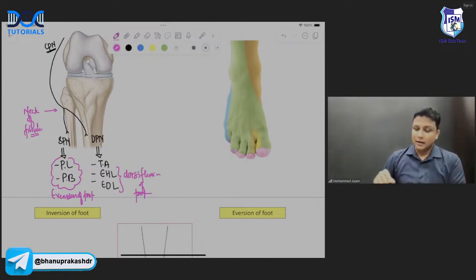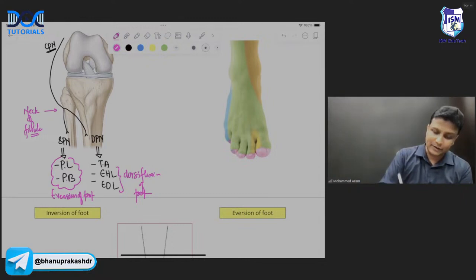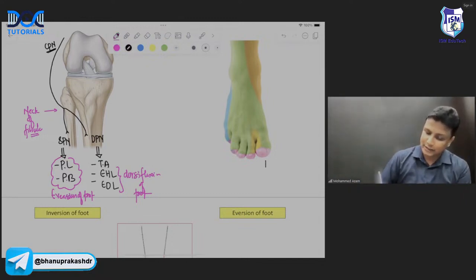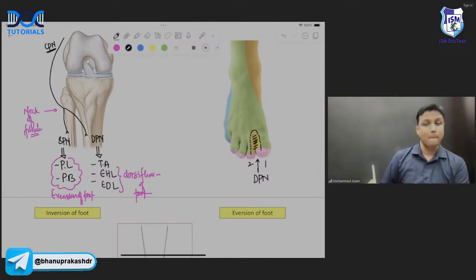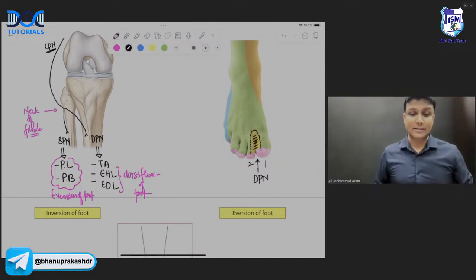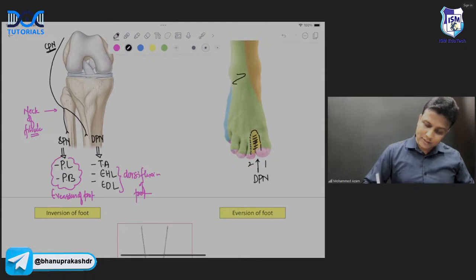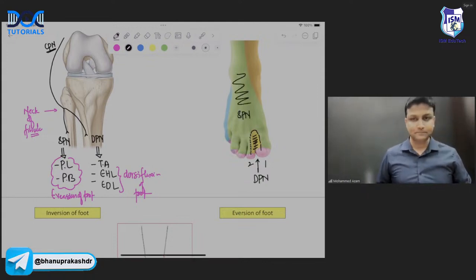Done. And then apart from the muscles, let us learn the sensory supply right now. This is the first toe and the second toe here, and this is the cleft between the first toe and second toe. This yellow highlighted part, only this much skin will be supplied by the deep peroneal nerve. So the deep peroneal nerve will be supplying the skin in the cleft of the first toe and second toe. And the skin on the dorsum of the foot will be supplied by the superficial peroneal nerve, sir.